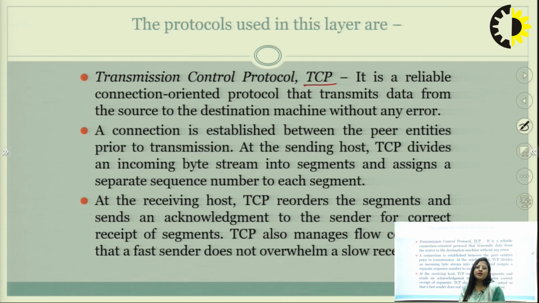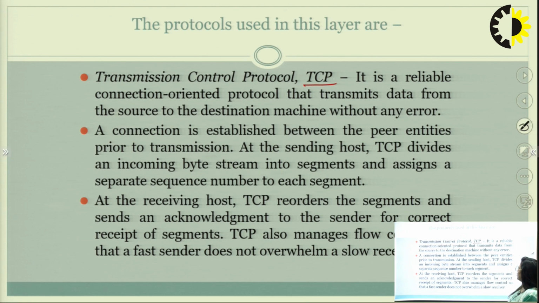First one in the transport layer is TCP, transmission control protocol. It is a very reliable connection-oriented protocol that transmits data from source to destination without any error. Second, a connection is established between the peer entities prior to the transmission.